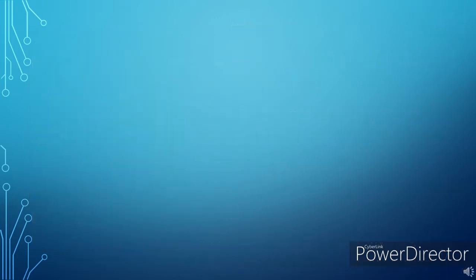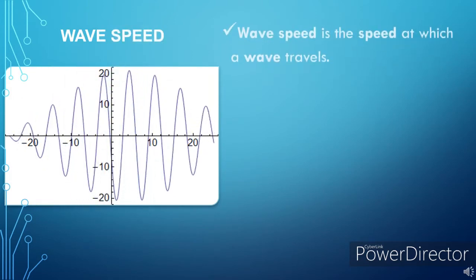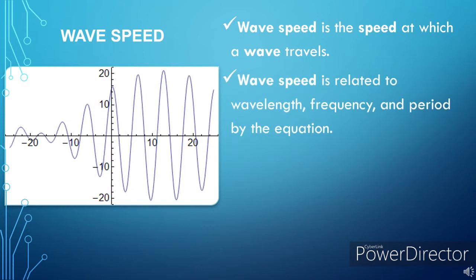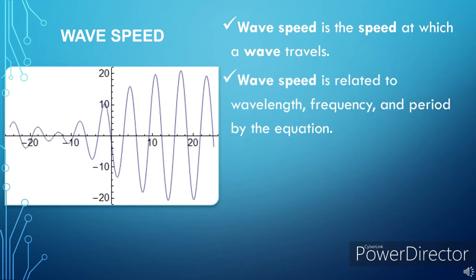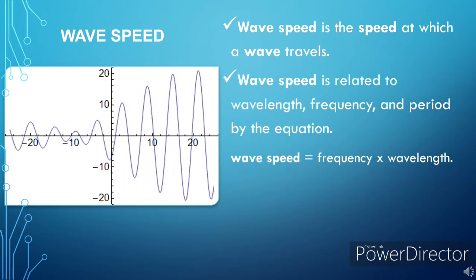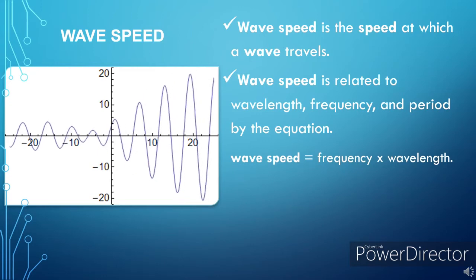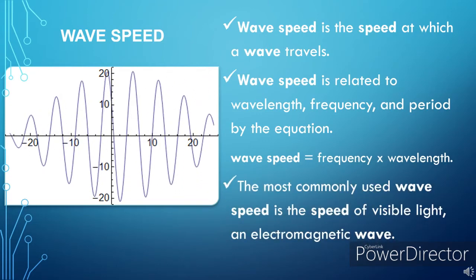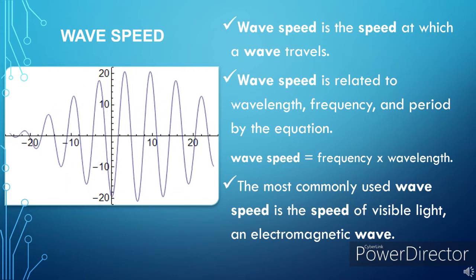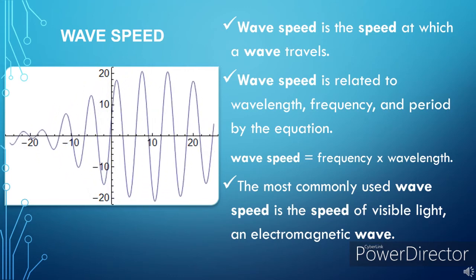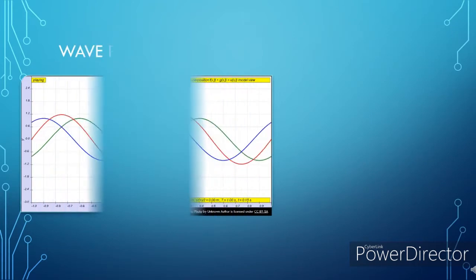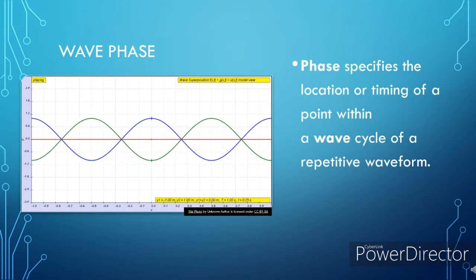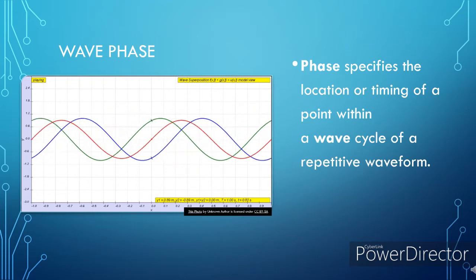Wave speed. Wave speed is the speed at which a wave travels. Wave speed is related to wavelength, frequency, and period by the equation: wave speed is equal to frequency times wavelength. The most commonly used wave speed is the speed of visible light and electromagnetic waves. Wave phase. Wave phase specifies the location or timing of a point within a wave cycle of a repetitive waveform.